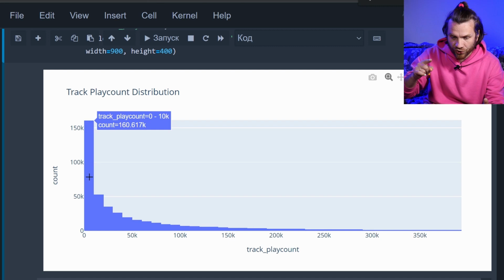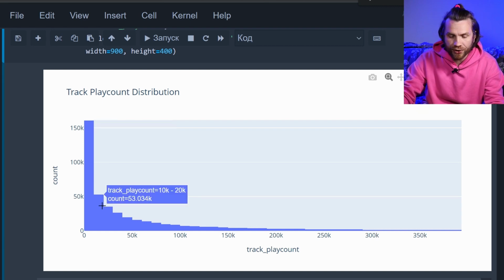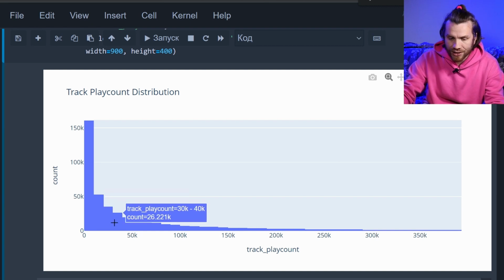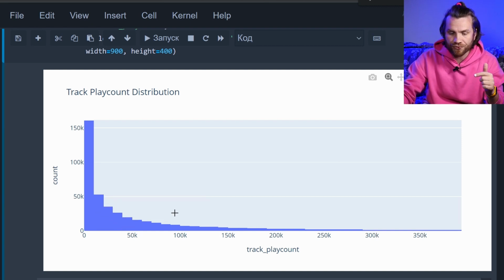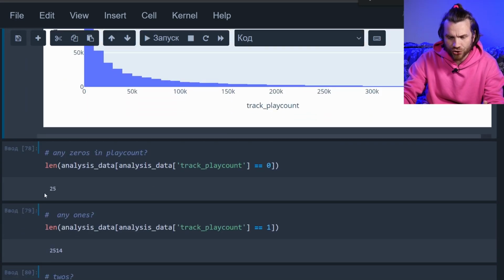0 to 10,000 streams, there's 160,000 tracks that got play count below 10,000. There's 53,000 tracks that got play count in between 10,000 and 20,000, and so on. Each bar here is frequency, the count of tracks that got in a certain range. So here's the count, here's the ranges. The farther away we go from 0, the less tracks fall in these categories. So the vast majority is concentrated right here. That's the point of distribution. It really is centered around 0. So let's see if there's any actual zeros in there.